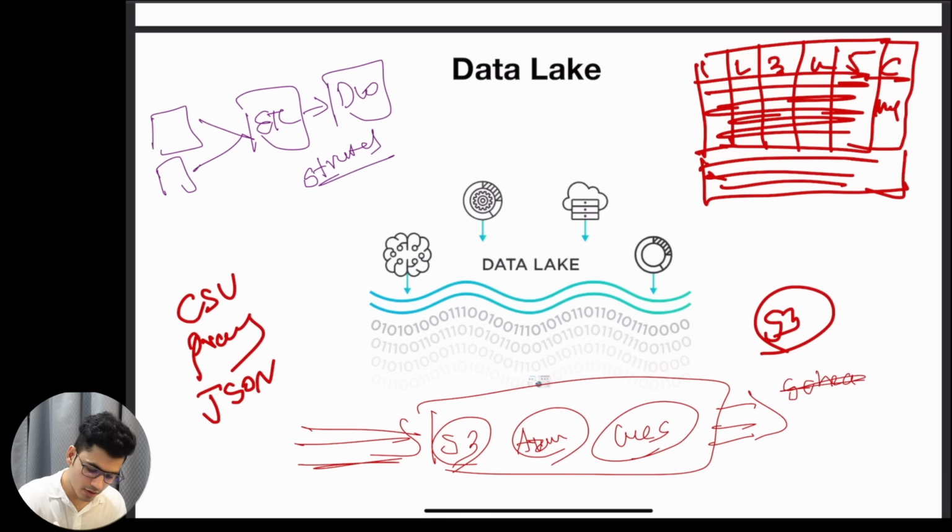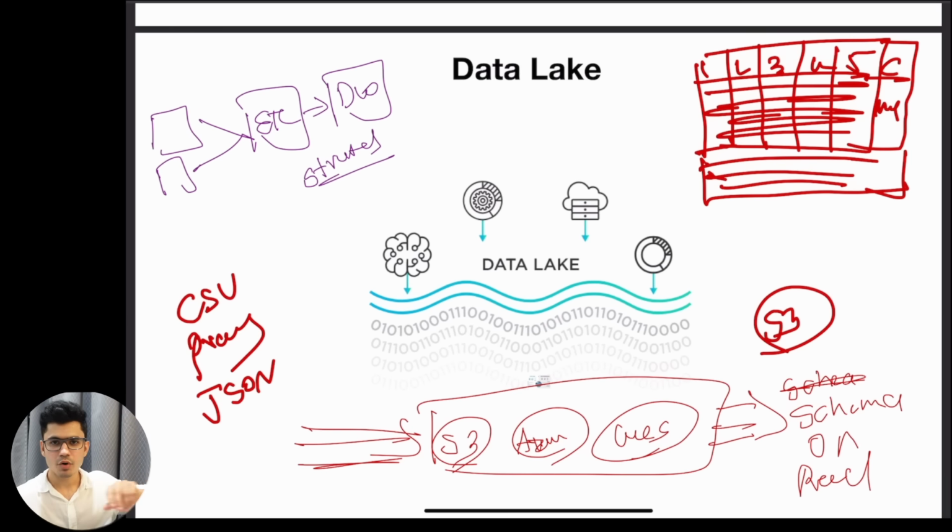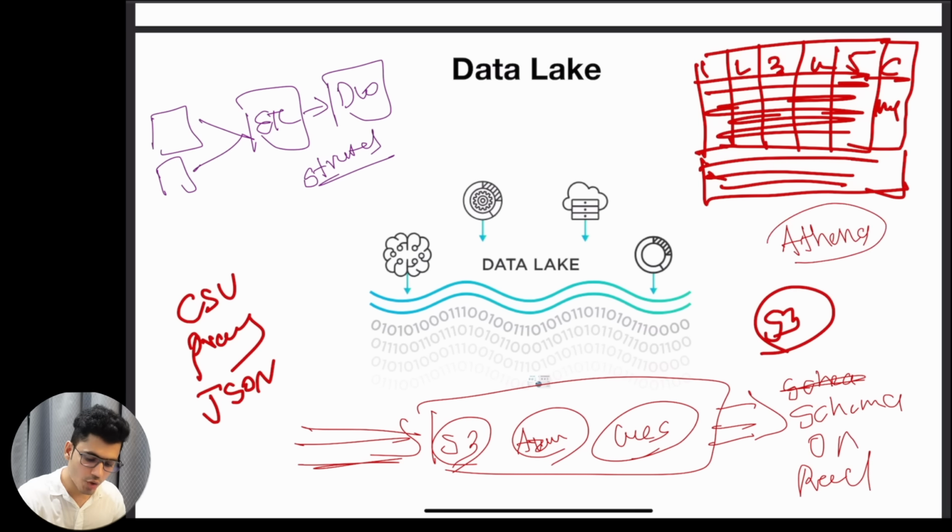schema on read. What they will say is, I want to read this column from this file, I want to read these columns from this file, across all of the different file systems. I will read all of this data as per my requirement, and I will build the table on, let's say, Athena, or any ad hoc query interface. That is up to me, and they will build their own table, or they can directly put the data from the data lake to the data warehouse and put it into a structured format.